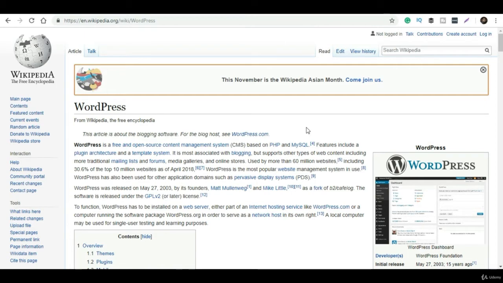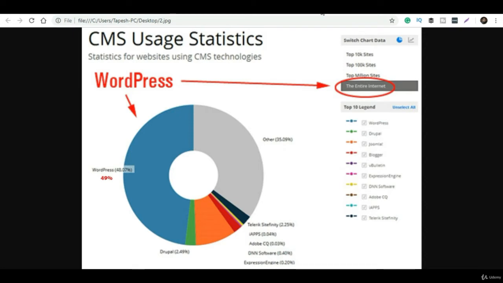So what is a content management system? Suppose you have a website, and in your website you have some content in terms of text, images, or maybe videos or any other thing. So you need some admin panel or backend access to change whatever is present on your website. WordPress provides that CMS tool, by which you can go to the WP admin panel and change all the data present on your website.